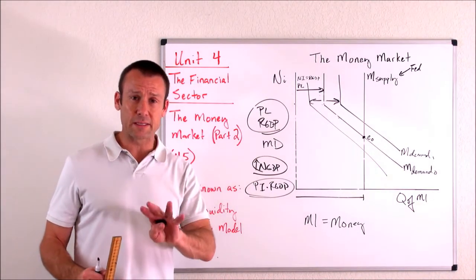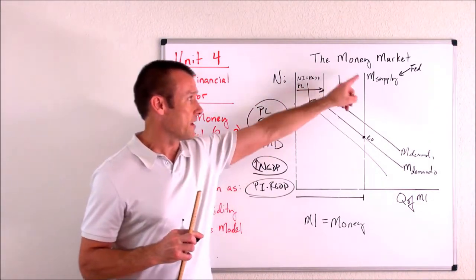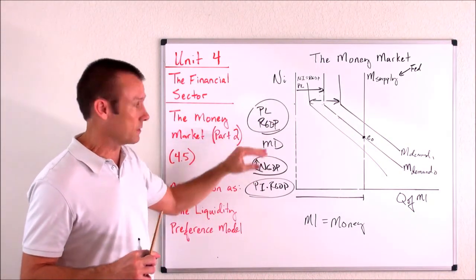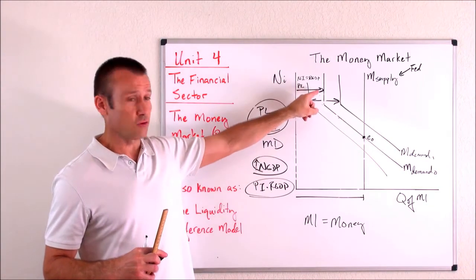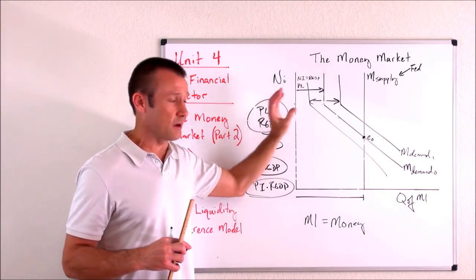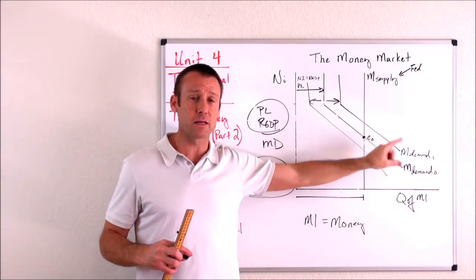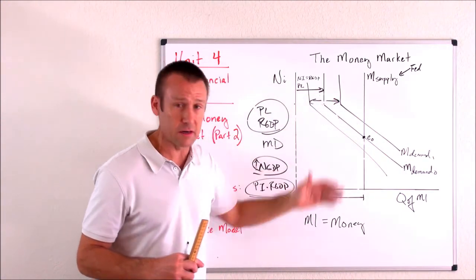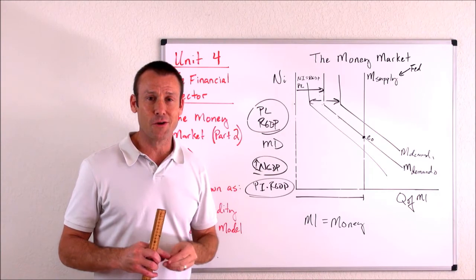So hopefully that made sense to you. Final recap. Fed shifts the money supply. Price level, real GDP, and nominal GDP, those things shift the transaction demand for money right or left, which means the entire money demand curve shifts right or left, and we just then have to look at our impact on the interest rate. Hope that made sense to you.